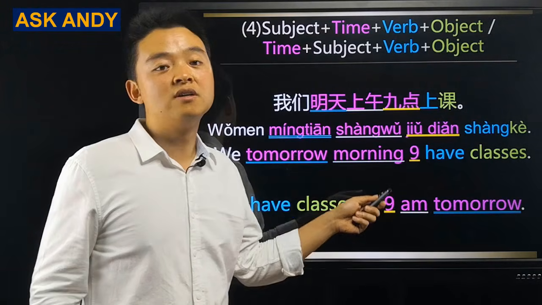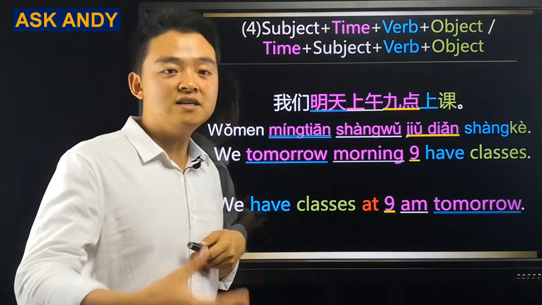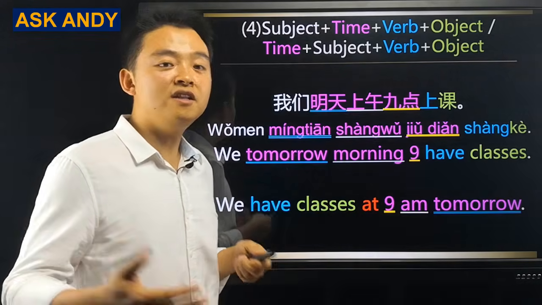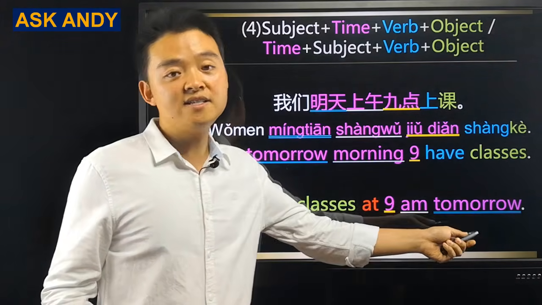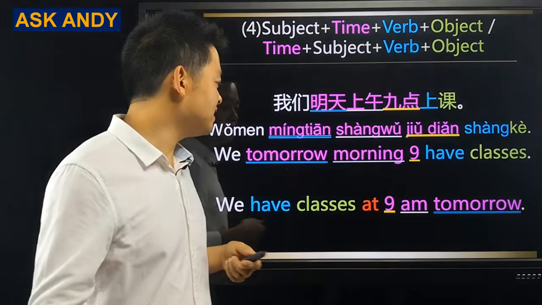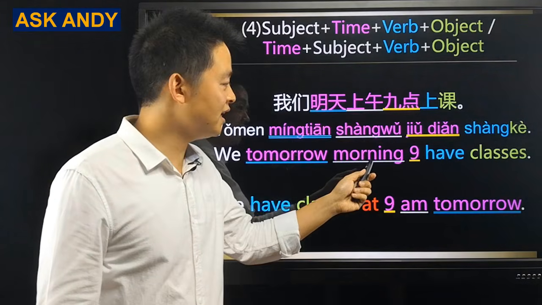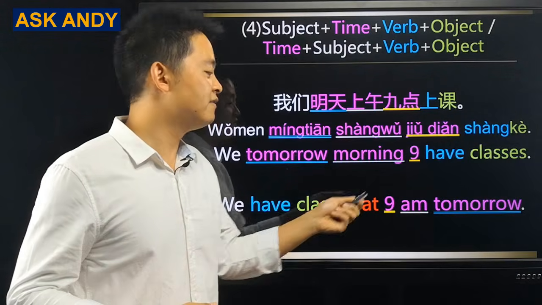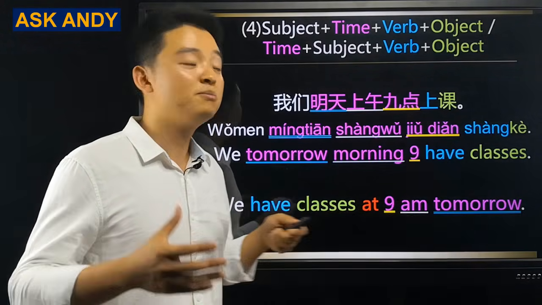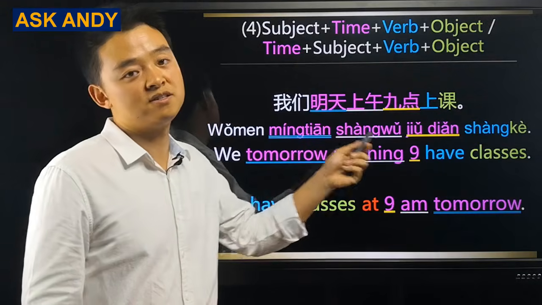And the word order for the time phrase is almost reversed, right? In English, we do the clock time, part of the day, and the day. But in Chinese, what we do is the day, the part of the day, and the clock time. So you can see in English, it is from the small to the big. But in Chinese, it is from the big to the small.